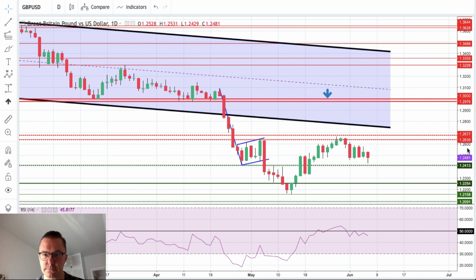Why? Because they don't have the strength to break above 1.2639, 1.2677. This is the supply zone, and I don't see any willingness to go above this level.